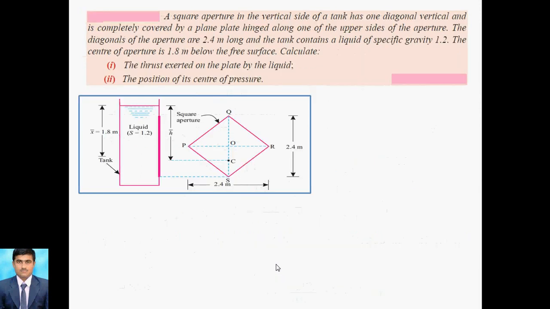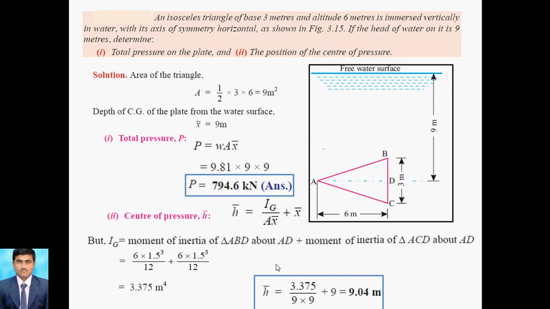So this is about the isosceles triangle, whose base is 3 meter and altitude is 6 meter.